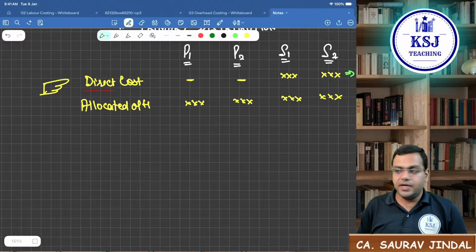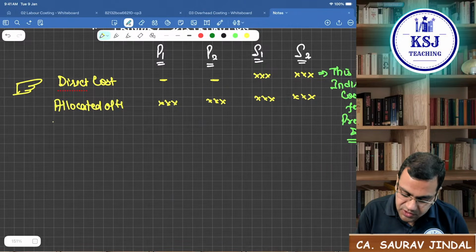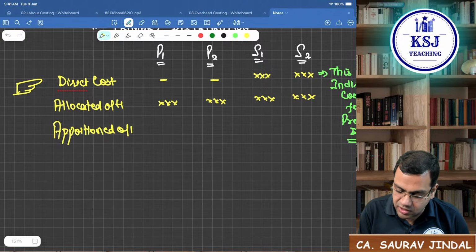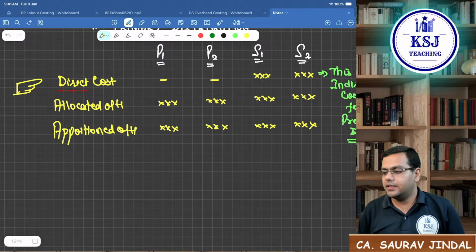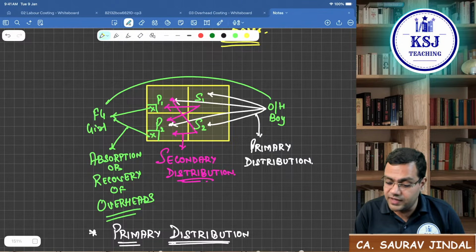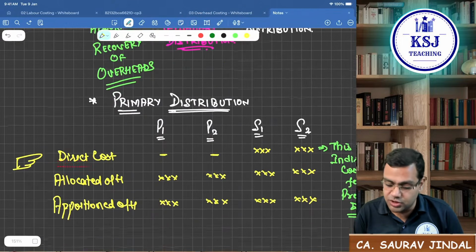Okay, so allocated overheads you will take. After the allocated overheads, what will you take? After this, you will take your apportioned overheads in all the departments. Right? So what we have done is this step. We have distributed the overheads amongst all the departments. This white lines, primary distribution.